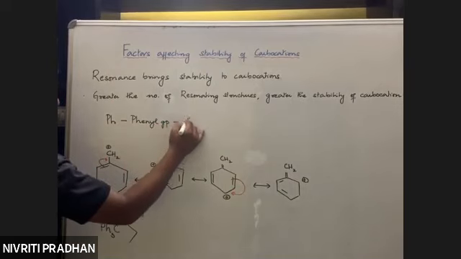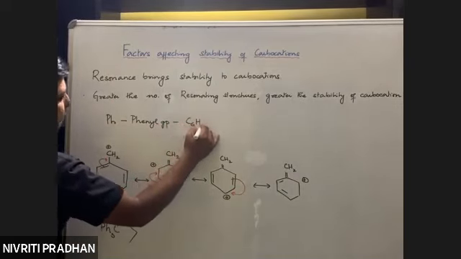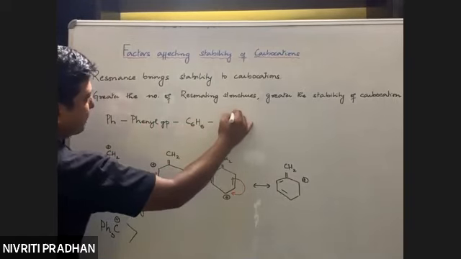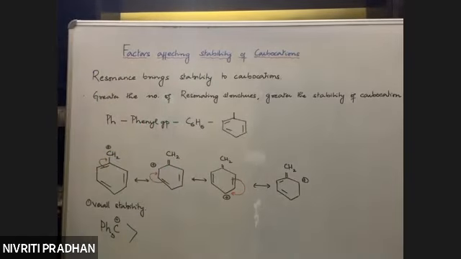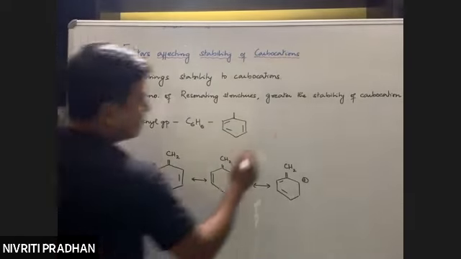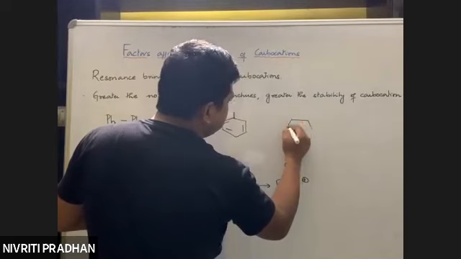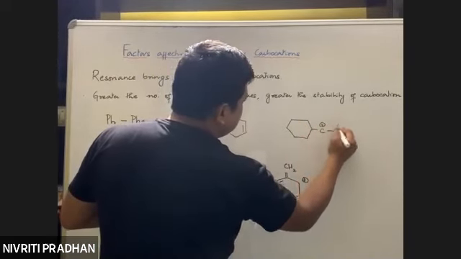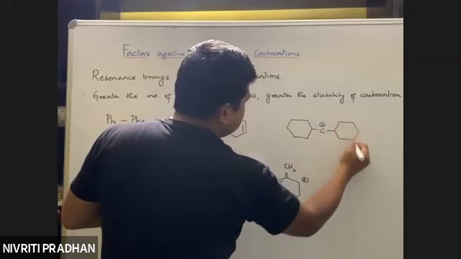What is a phenyl group? C6H5 means this group, where one of the hydrogens is replaced by any other group. It's a phenyl group. So Ph3C means we are talking about how many phenyl groups? 3. So I'll just draw one.